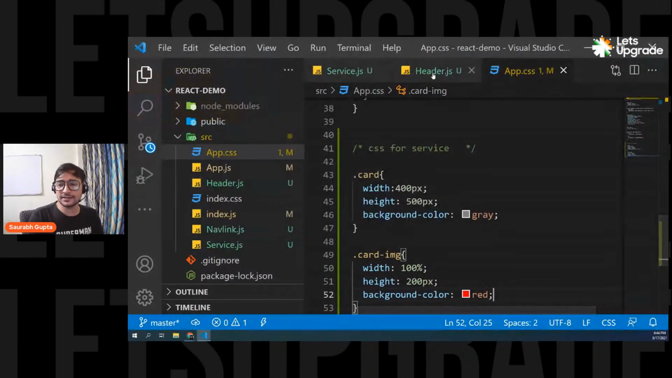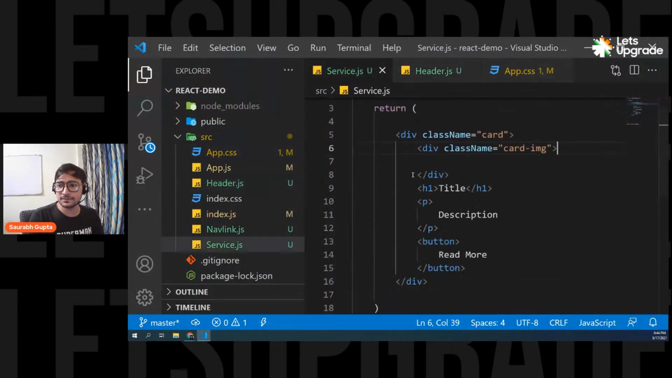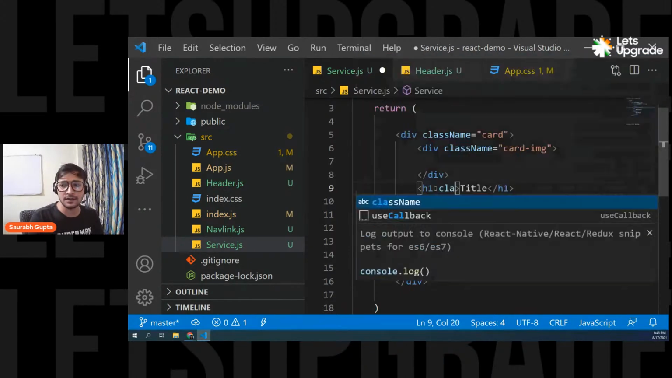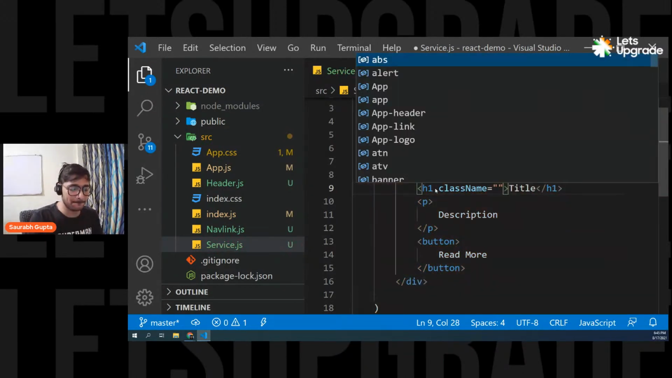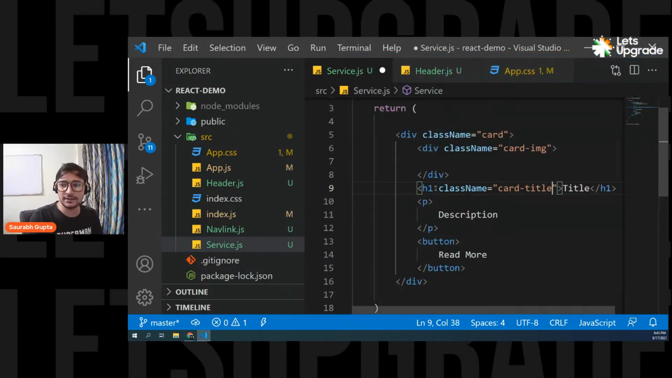Okay. Now let's style the title as well. If you see everything one by one, everything is perfectly simple. Right now we have not done anything tricky here. So class name, let's give it like card-title. I'm just showing you how to work with the big things instead of the small things. Okay, so let's take card-title.